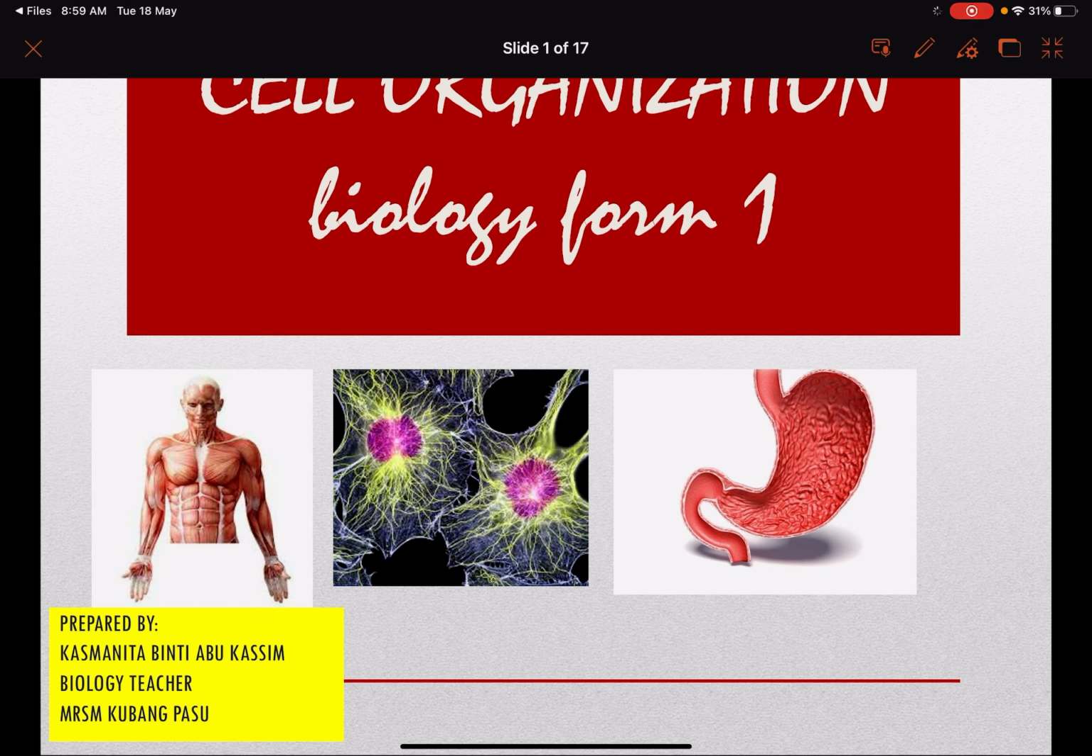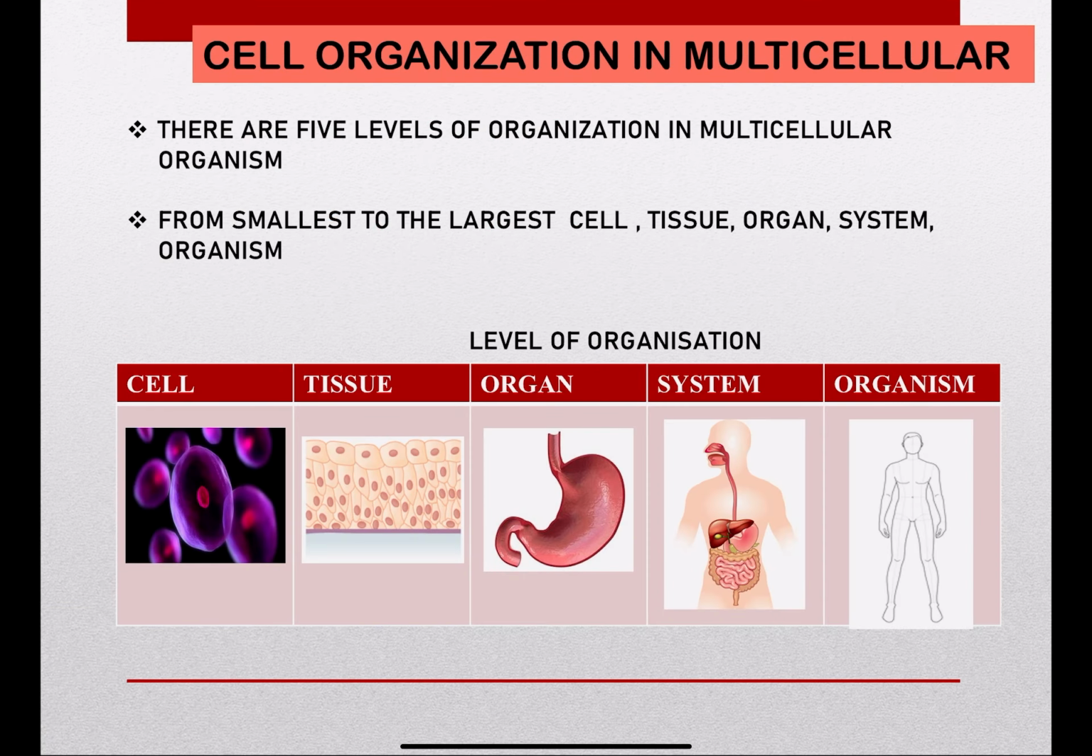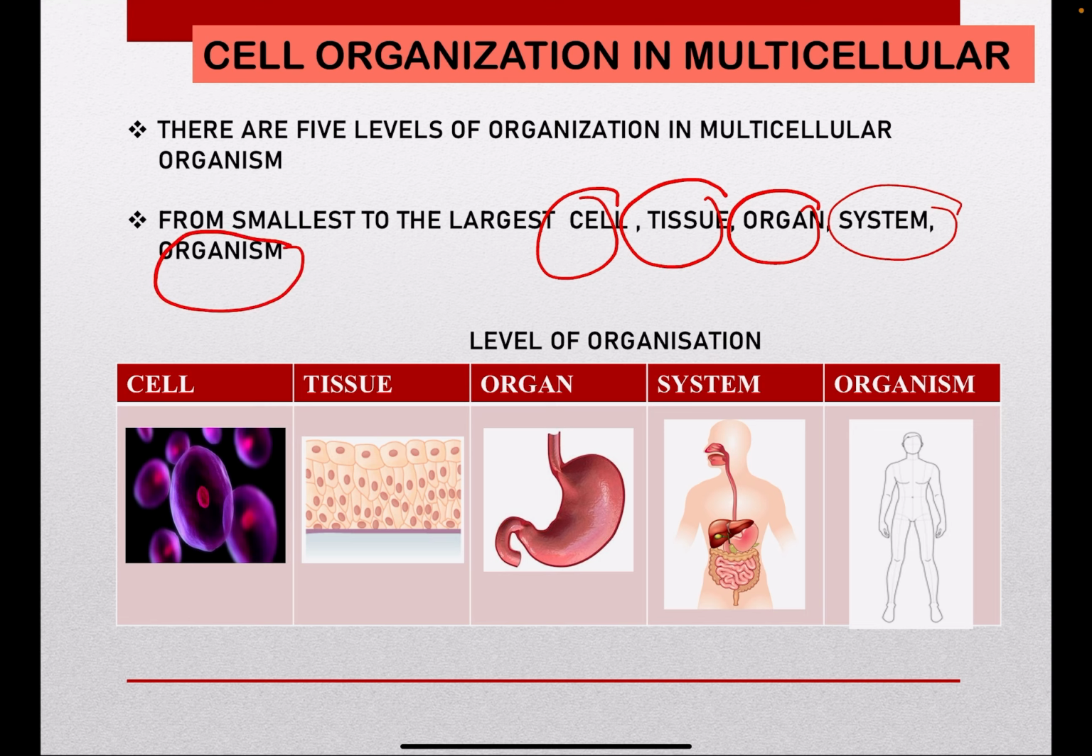Alright, today we have a biology class and for today's lesson we are going to learn about cell organization. Cell organizations in multicellular organisms. There are 5 levels of organizations, from the smallest is a cell, followed by a tissue, organ, system, and also organism. Example of organism is like human and also plant.